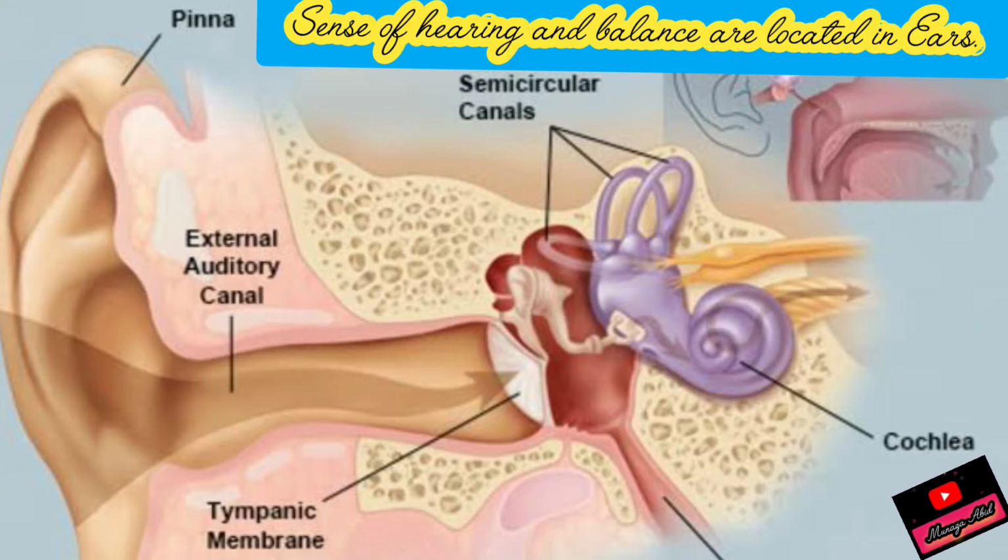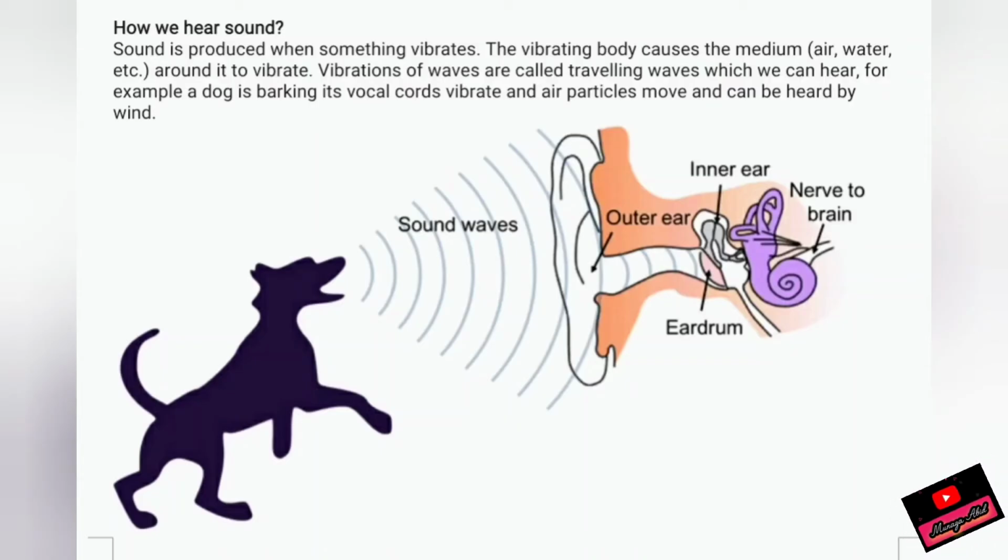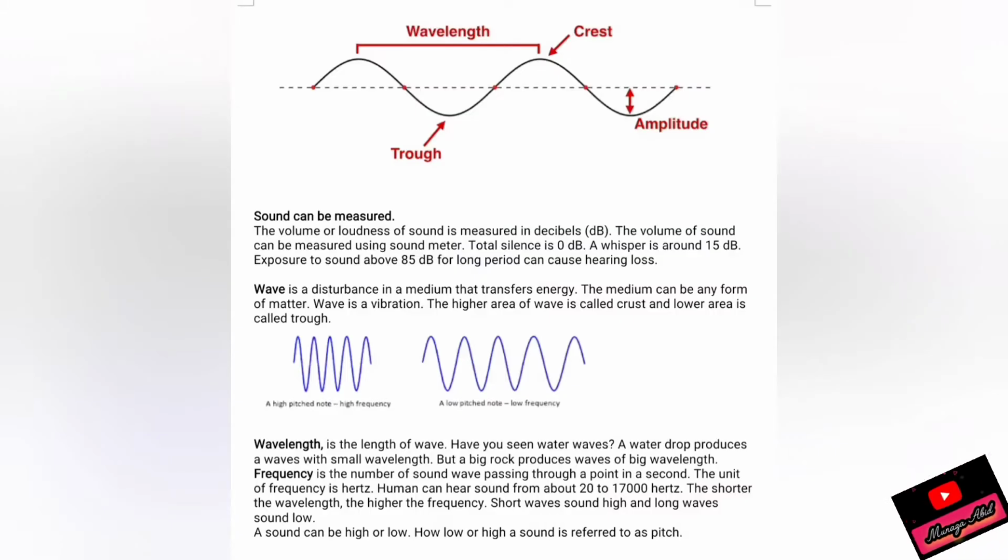This is the internal structure of ear. Pinna is the outer ear. These are the semicircular canals. How we hear sound. Sound is produced when something vibrates. The vibrating body causes the medium around it to vibrate. These vibrations are sensed by our ears. You can see that these are the sound waves. These sound waves are heard by us.